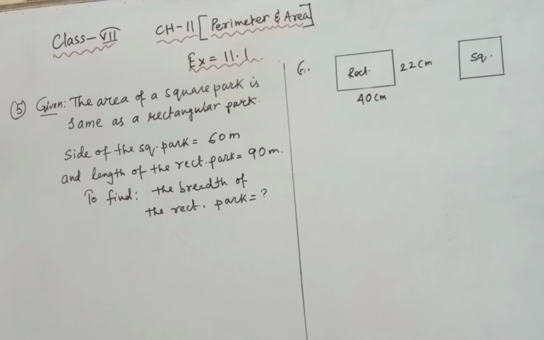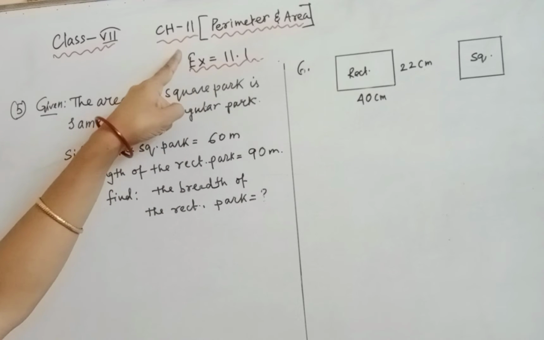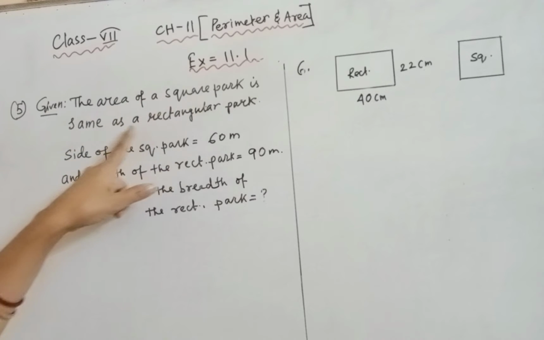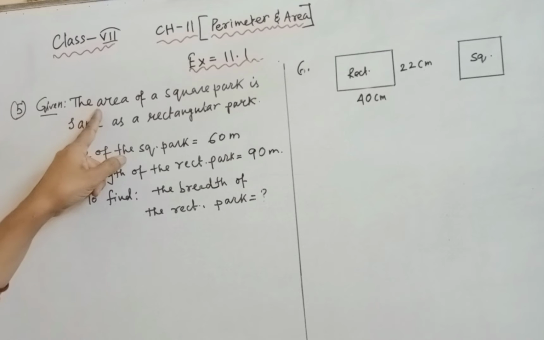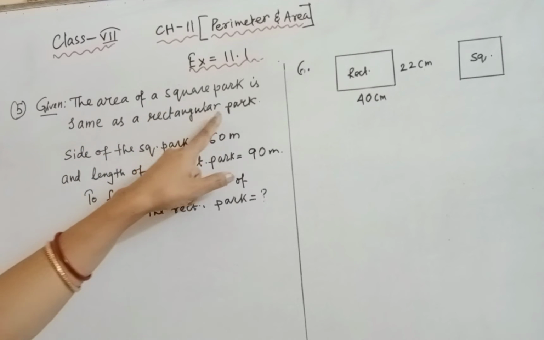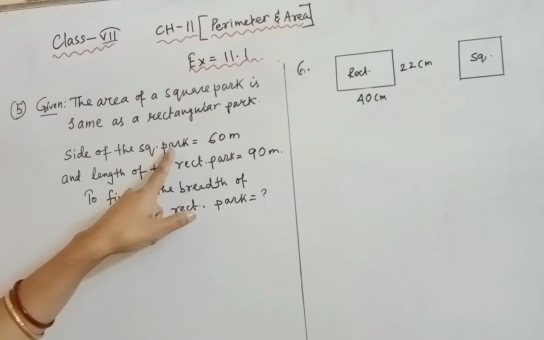Today we will do question number 5 and 6 from exercise 11.1, chapter 11, perimeter and area. In question number 5, the question is given that the area of a square park is same as the area of a rectangular park, and also given that the side of the square park is 60.